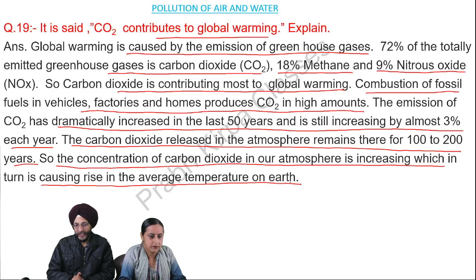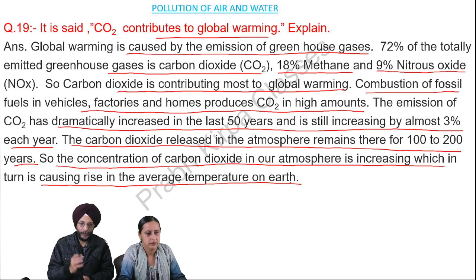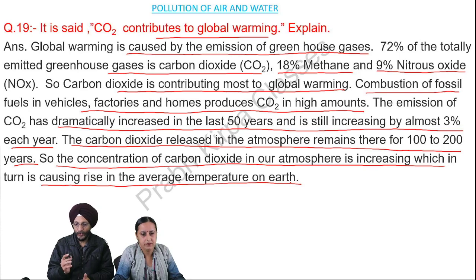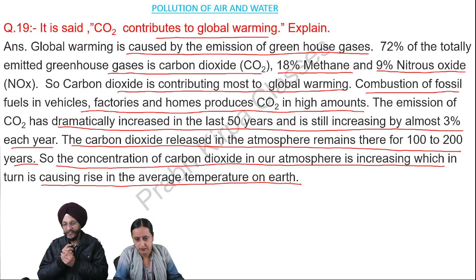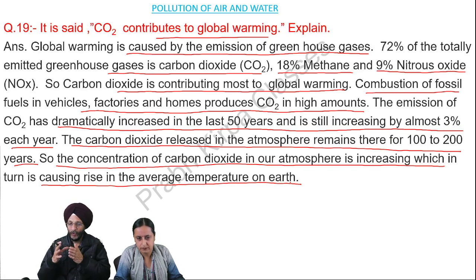Global warming is caused by greenhouse gases. Greenhouse gases include carbon dioxide, methane, nitrous oxide, etc. Major portion of the greenhouse gases is carbon dioxide. We are using vehicles where we use fossil fuels in the shape of petrol and diesel. We are also using coal at home. So it all results in a large amount of carbon dioxide being produced. So the amount of carbon dioxide is increasing in the atmosphere day by day.